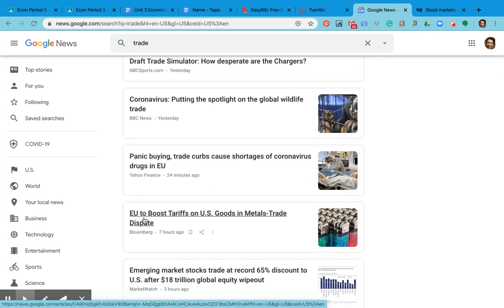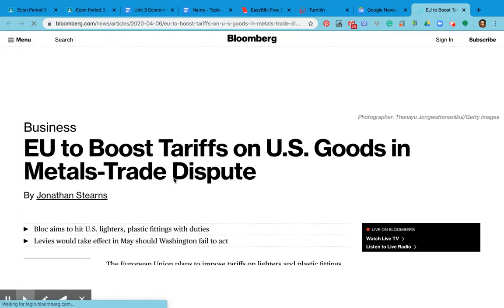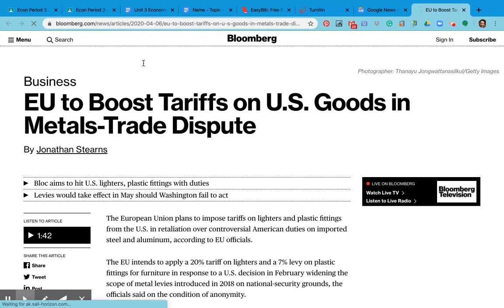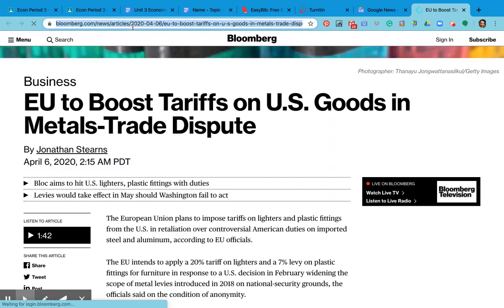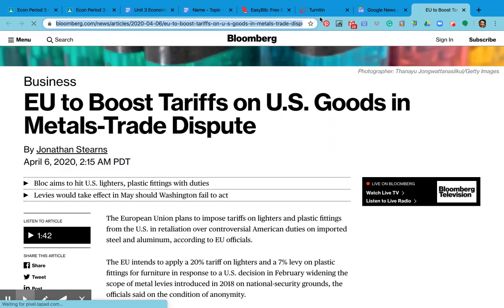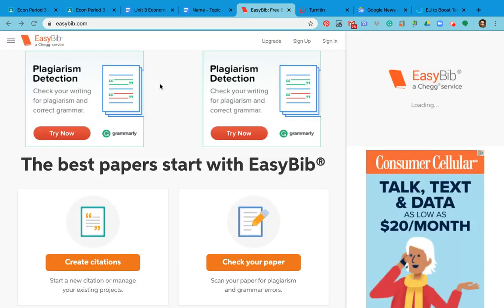Here we've got one about tariffs. So if we clicked on it, it would open up for us, and we will get our news article right here. So this is coming from Bloomberg. I'll read it. I'll summarize it on my Google Doc. I'll copy it and I'll bring over that URL to a website like easybib.com or bibme.org.